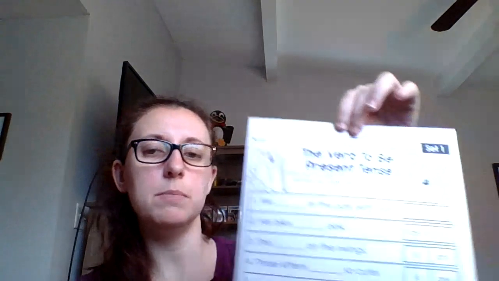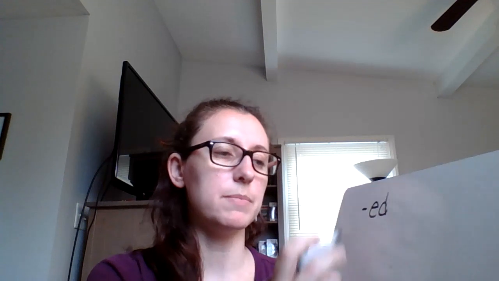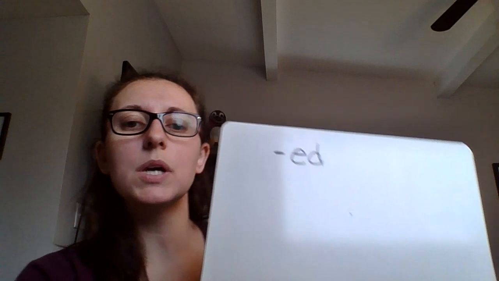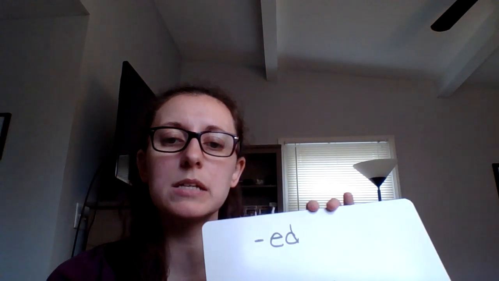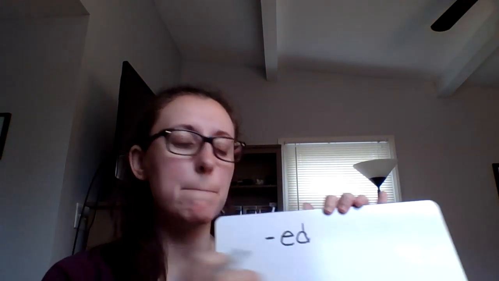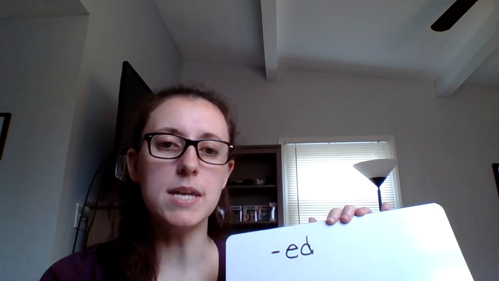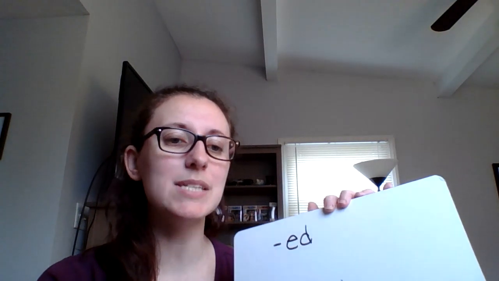Hey guys, today we're going to talk about the verb to be, present tense. We've talked about past tense, where we add ed to the end of something. That's called an inflectional ending, because the word that we put in front of it can stand by itself. It is a word, but ed is not a word. It cannot be by itself. The only way ed is a word is if it's someone's name, like Edward.